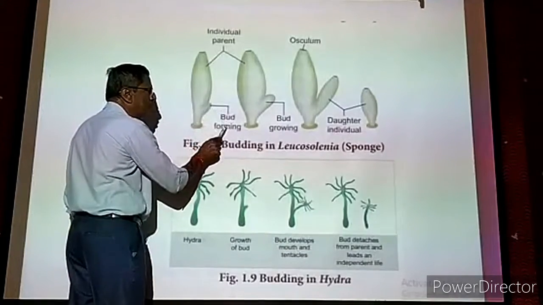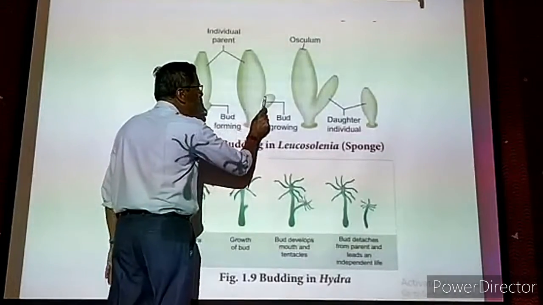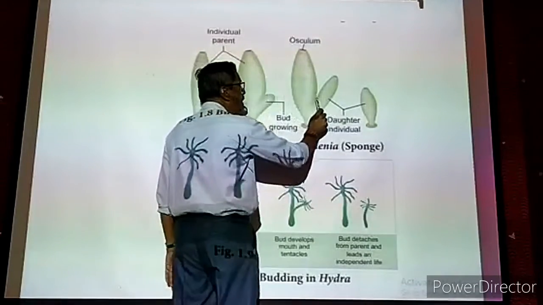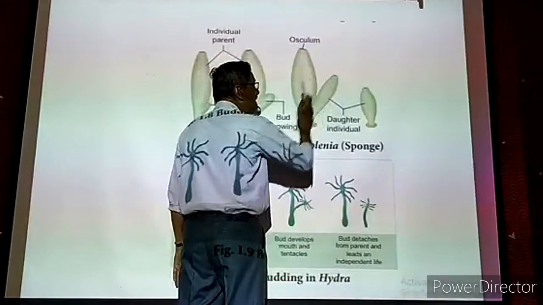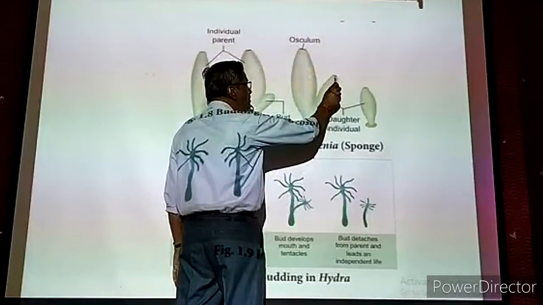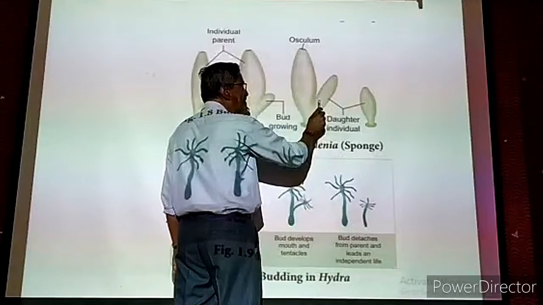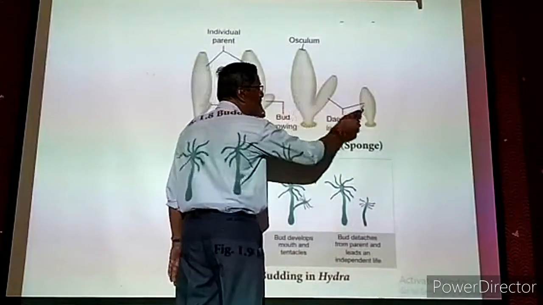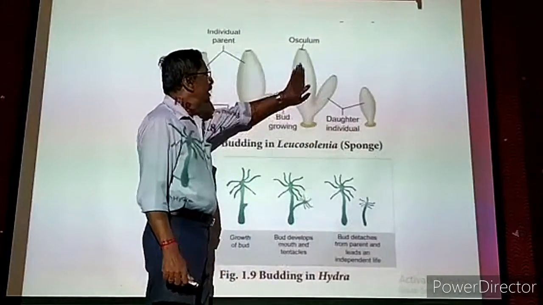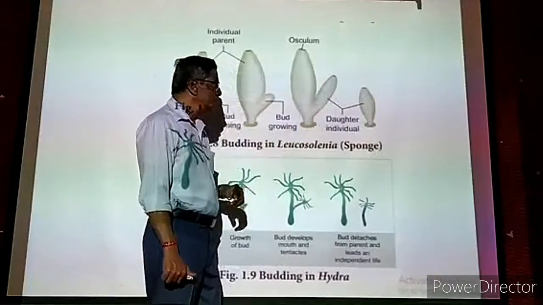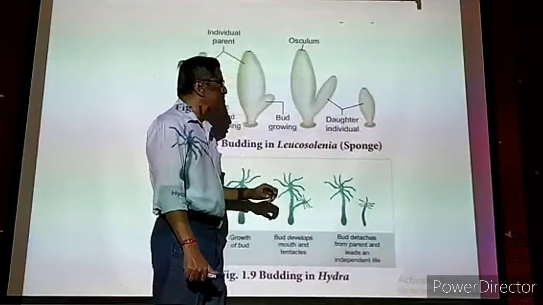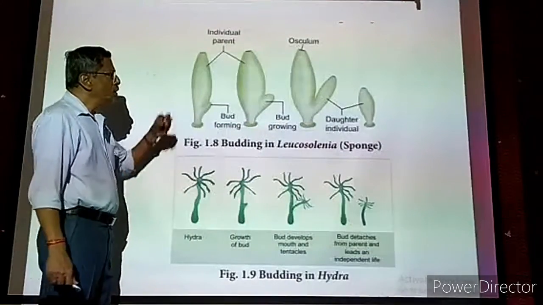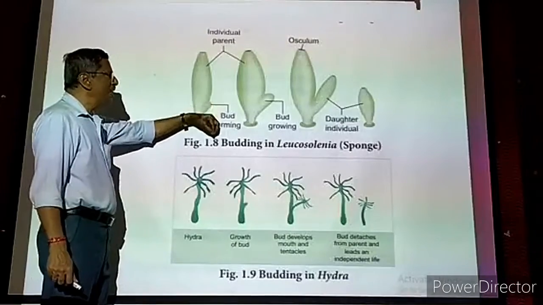Formation of a bud is called bud formation. Now this bud grows a little longer. That is, it grows bigger. Now again it grows a little bigger as a side branch. And at the tip, a mouth will be formed. Then once the growth is sufficient, it is slowly detached from the main parent body and it leads an independent life. Now the mother will be there, and the young one will also be living. Both live separately, the individuals are separated now. Now this is a type of reproduction by budding. Normally only one bud will be produced, sometimes it will be 2 buds.